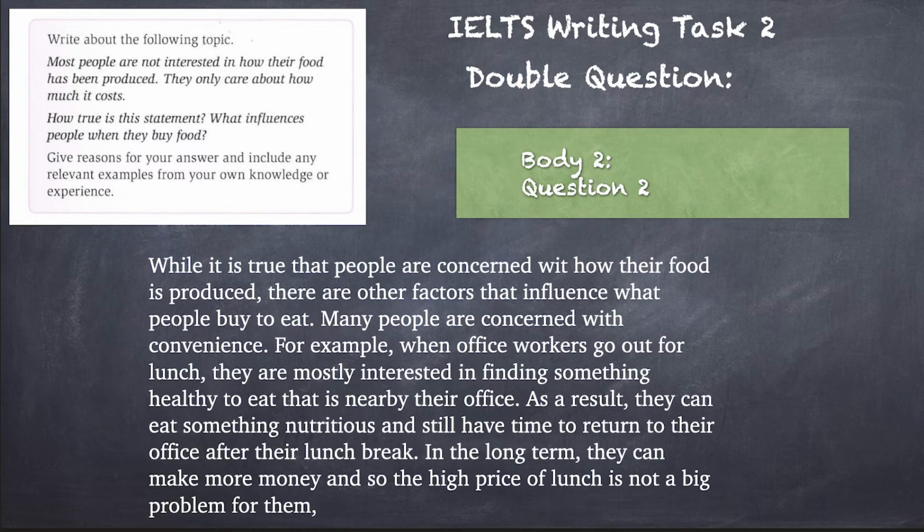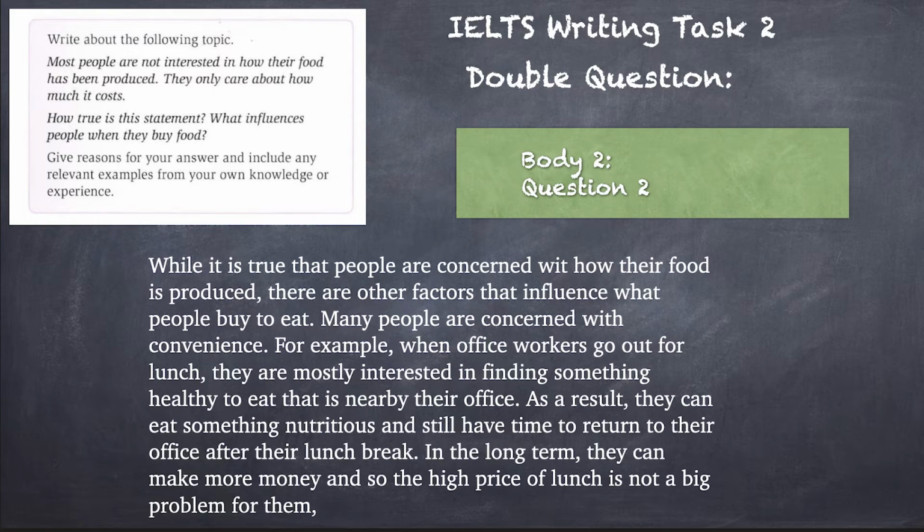While it is true that people are concerned with how their food is produced, there are other factors that influence what people buy. Many people are concerned with convenience. For example, when office workers go out to lunch, they're mostly interested in finding something healthy to eat that is nearby their office. As a result, they can eat something nutritious and still have time to return to their office after their lunch break. In the long term, they can make more money, and so the high price of lunch is not a big problem for them.